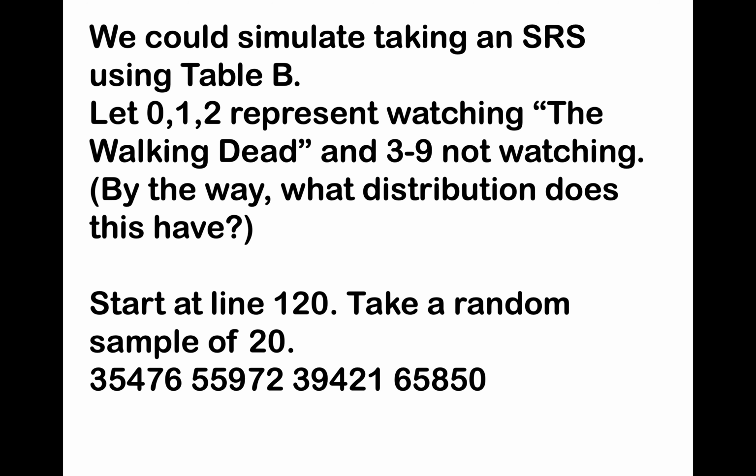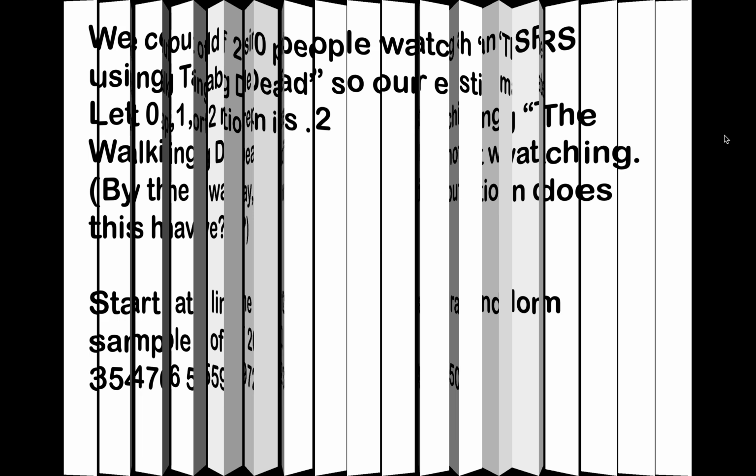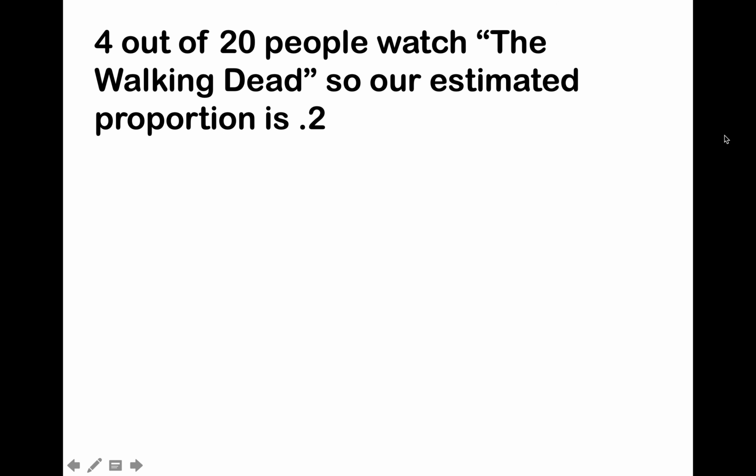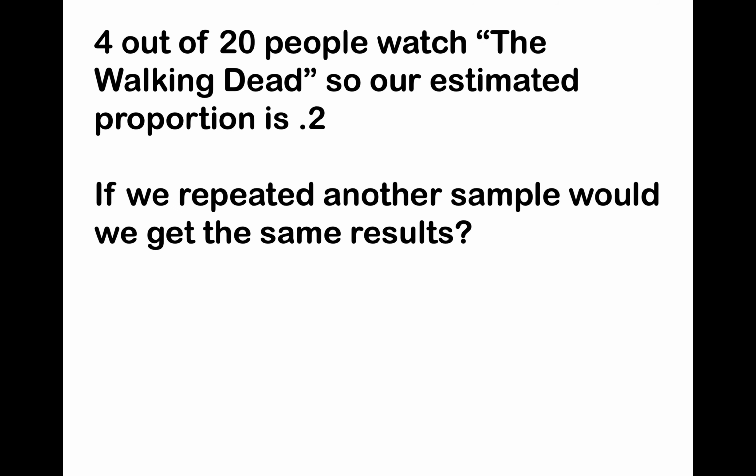If you start at line 120 and take a random sample of 20, we've got 2, 2, 1, and 0. Those were representing watching The Walking Dead. So you can see that we have 4 out of 20, which is 0.2. So our estimated proportion is 0.2.